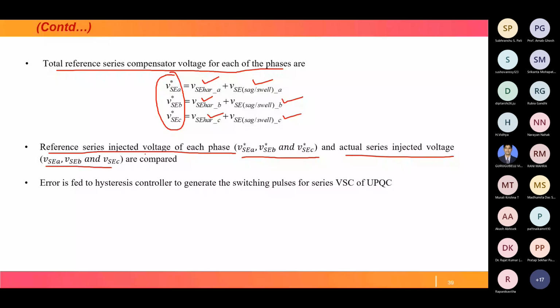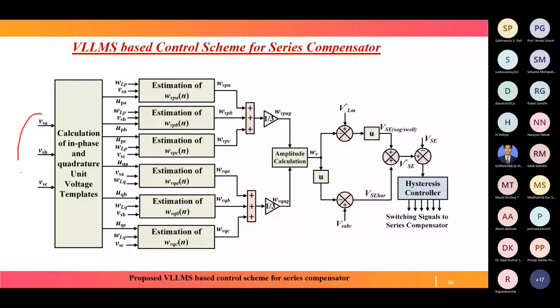So whatever I discussed is implemented in this block. From the source voltages VSA, VSB, VSC, we calculate the in-phase and quadrature components, UPA, UPB, UPC, and similarly UQA, UQB, UQC. Then WVPA, all the steps discussed, how to find WVPA, WVPB, WVPC. These three WVP ABC averaged, divided by 3, give WVP average.